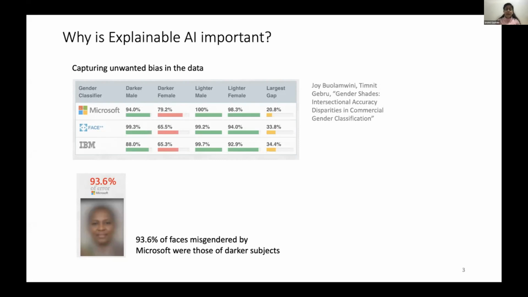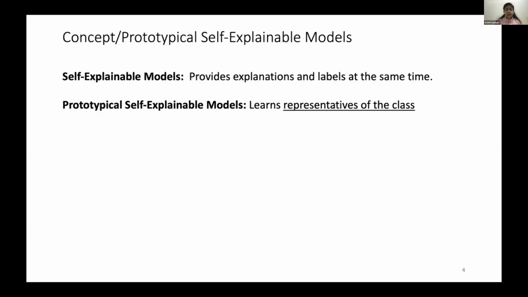So for example, 93.6% of the faces that were misgendered by Microsoft were those of the darker subjects. So if we have a black box model and we don't know what we are trying to find out, which bias we are looking for, maybe we'll never know what is happening. But later in this presentation, I'll show you how self-explainable models can be helpful in this scenario.